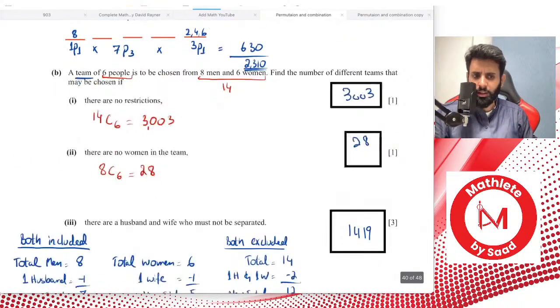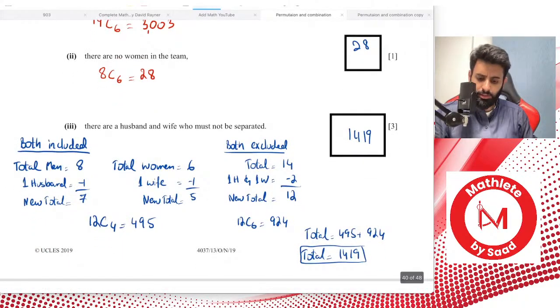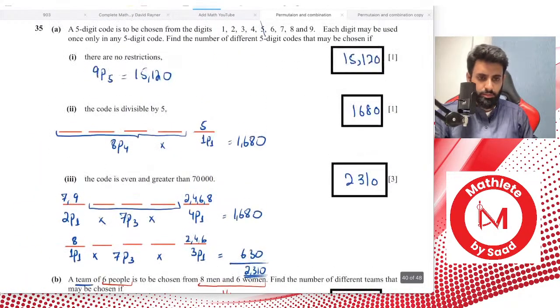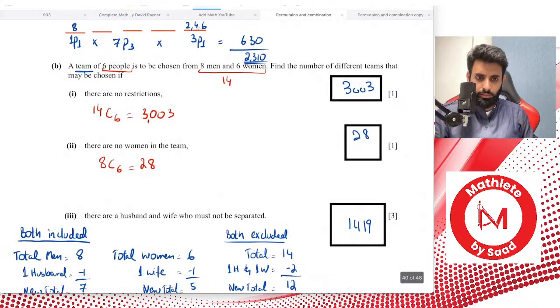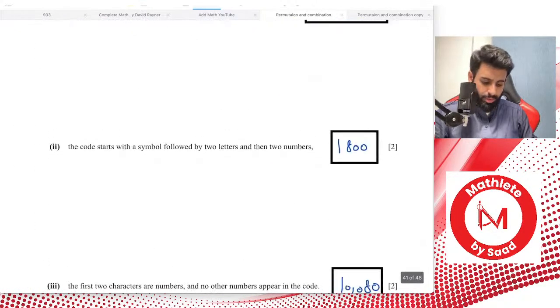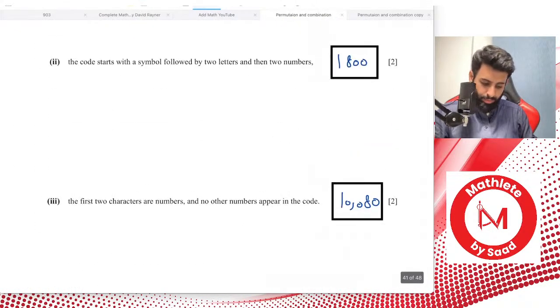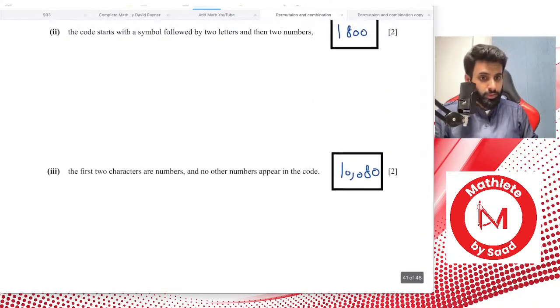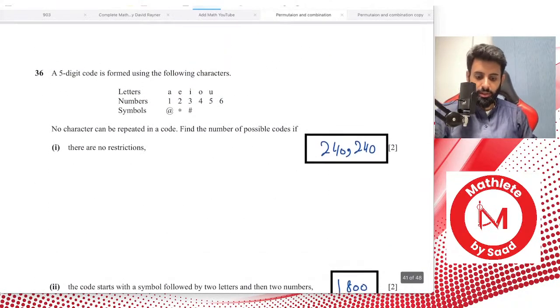How do you get C? What do you mean how I got C? We're using combination because we're selecting a team.